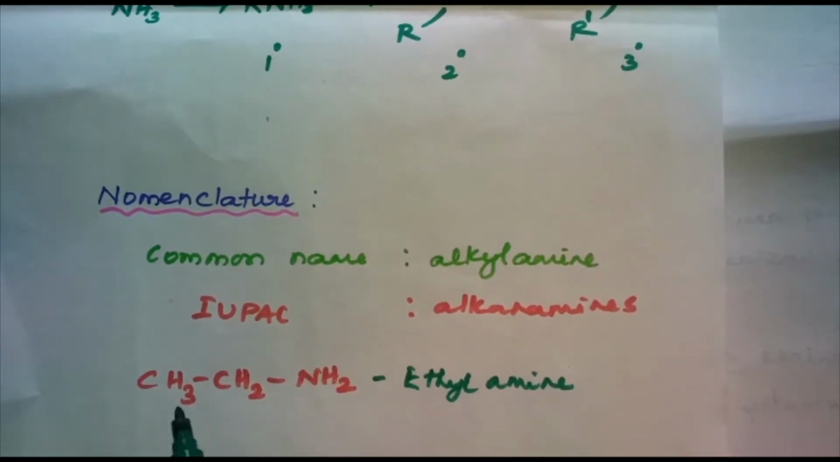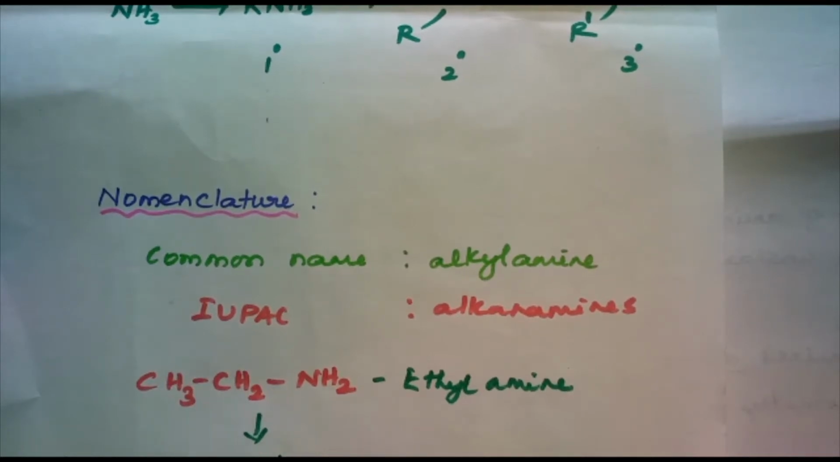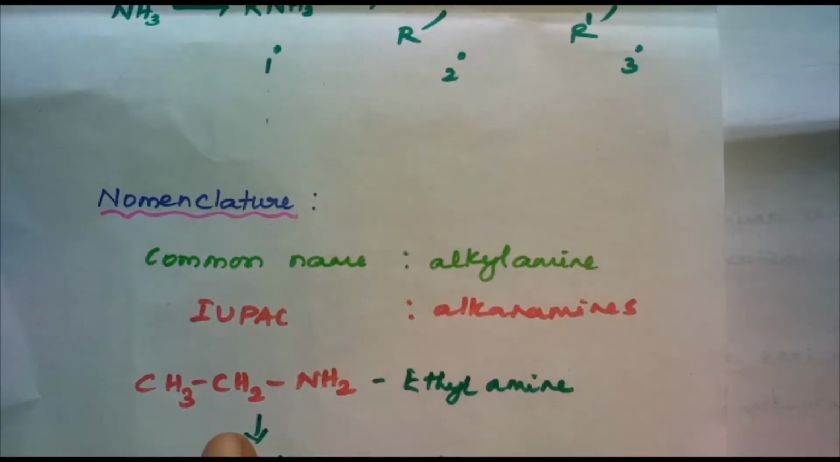Alkanamines. Here, one hydrogen atom is replaced by the amino group. What is the parent alkane? Ethane. So, ethanamine. The IUPAC name of this compound is ethanamine. The E of alkane is replaced by amine. So, here the alkane is ethane, and the E of alkane is replaced by amine. So, the name of this compound is ethanamine.